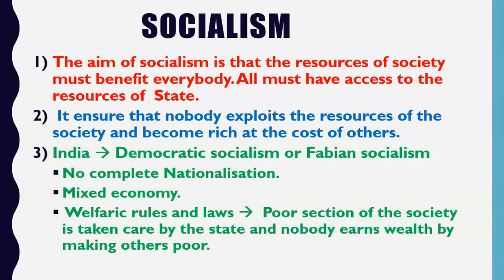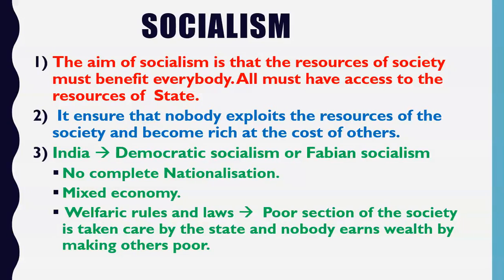Now the government also does business. For example, BSNL is a government owned company. BHEL is a government owned company. So the government is also earning money by doing trade. Now friends, the government will utilize all this money for the welfare of the poor section of the society. For example, the government will open hospitals. So people who cannot afford healthcare facilities on their own, they can go to a government hospital and get the treatment free of cost.